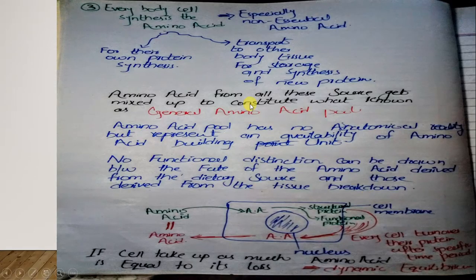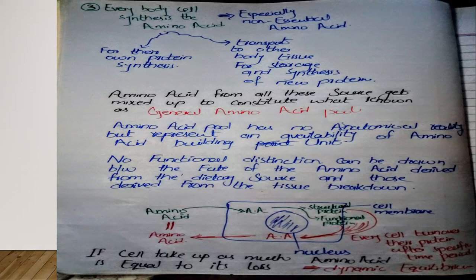After that, every body cell synthesizes amino acids, especially those amino acids which are non-essential amino acids. The non-essential amino acids are those amino acids which can be synthesized by the body from non-nitrogenous compounds, by amination of the byproducts of carbohydrate, protein or lipid metabolism.